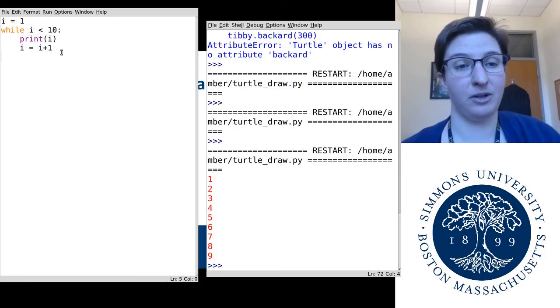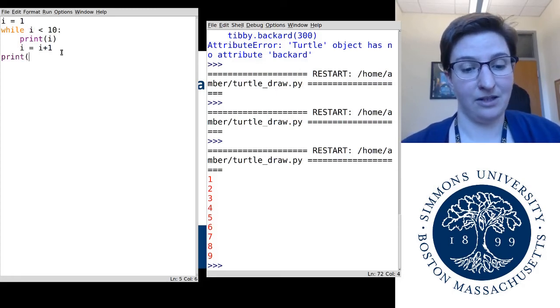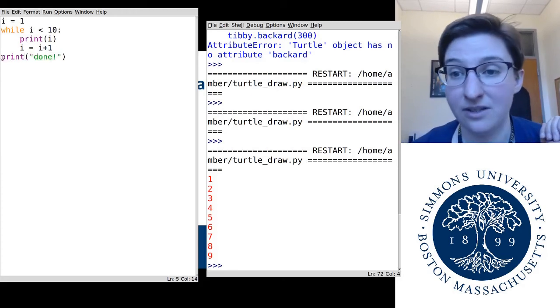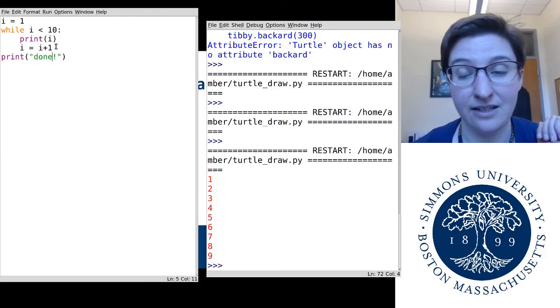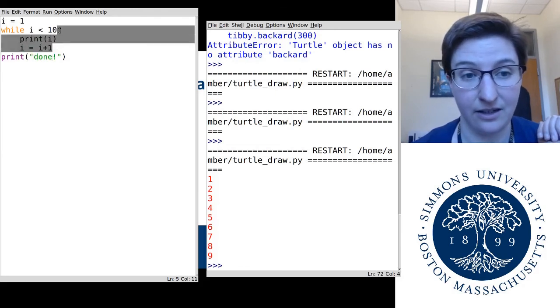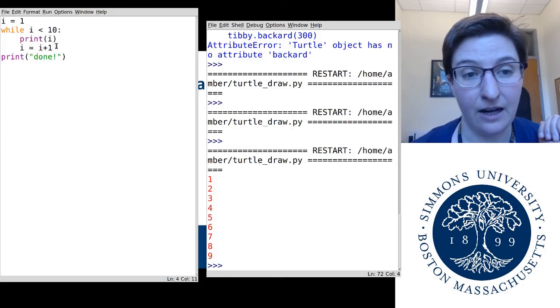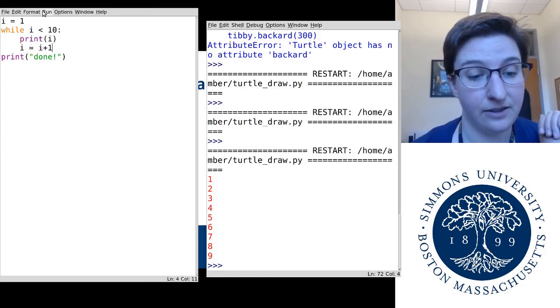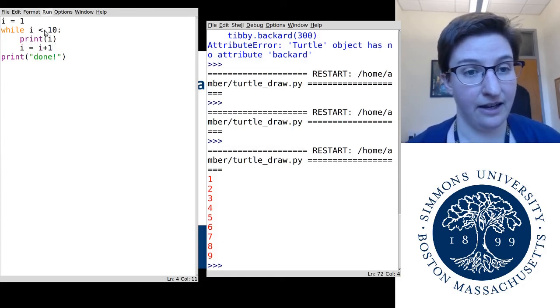So if you wanted a little bit of proof of that, we could put in a print statement here that says, like, done. So that print statement is outside of the loop because it's not indented with the rest of the things that come after that colon. And so we can save that and run it.